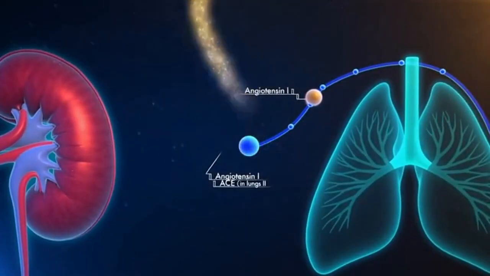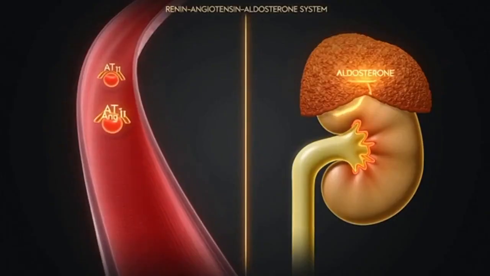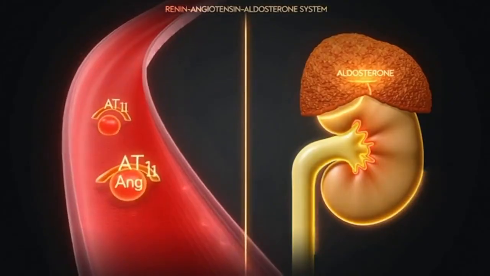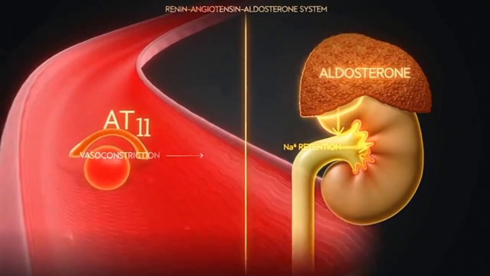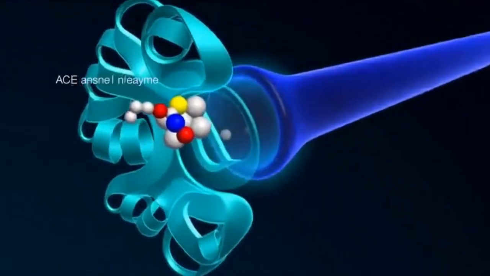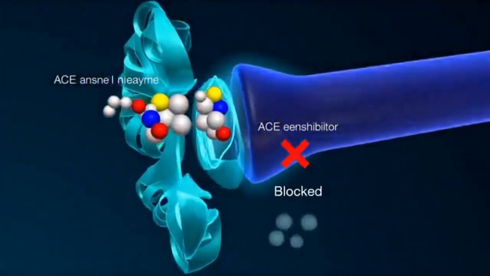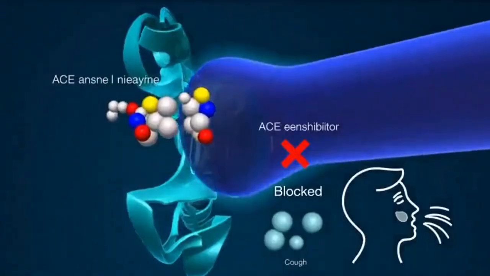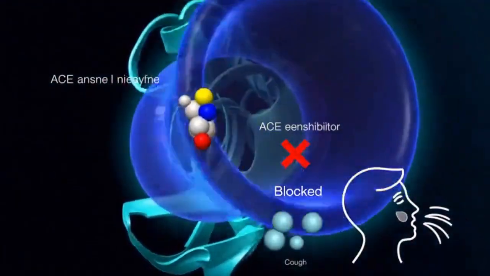Do not combine ACE inhibitors with ARBs. Do not use with aliskiren in diabetes. Monitor potassium and creatinine at baseline and after initiation. These are powerful, life-saving drugs. Used correctly, they protect the heart, kidney, and vasculature for decades.